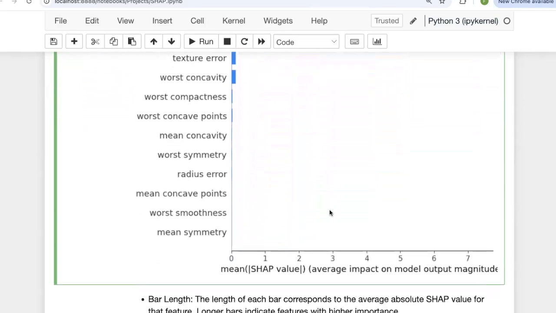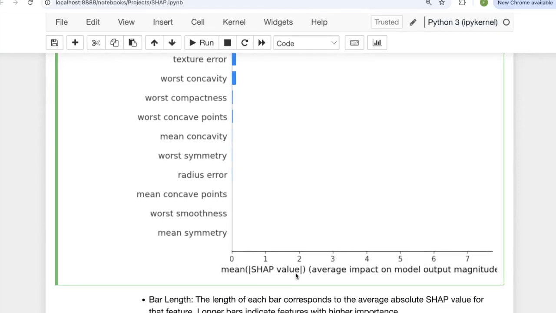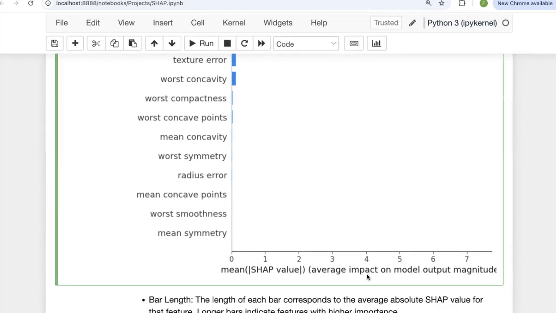On the x-axis, we have the mean or average of the absolute SHAP values. And we have to do this because remember, SHAP values can be positive and negative. A large negative number can still have a lot of impact on our model. So that's why we take the absolute value. So we have now just non-negative values, and then we take the average. And this can be viewed as the average impact on model output.